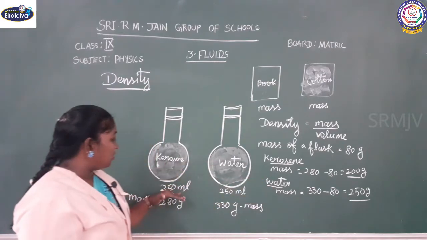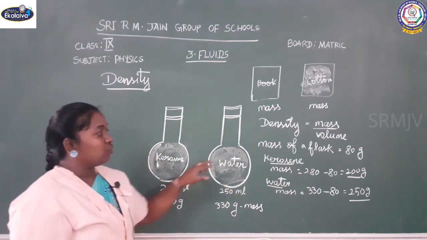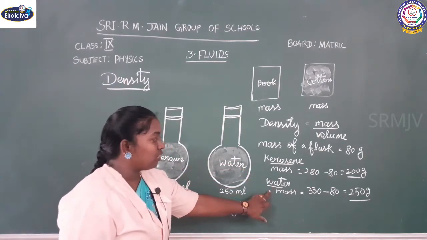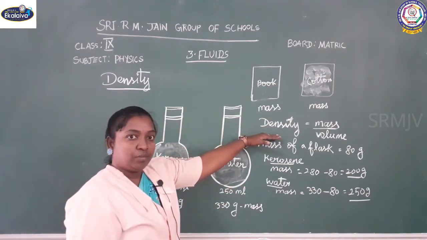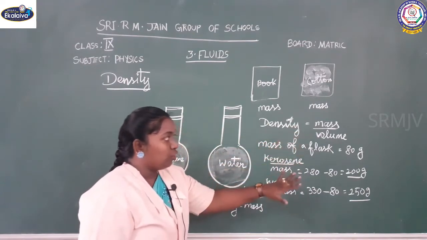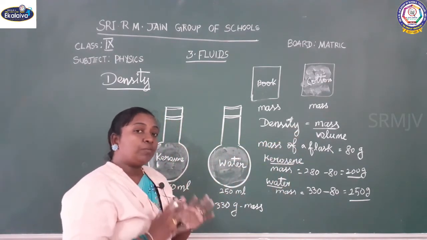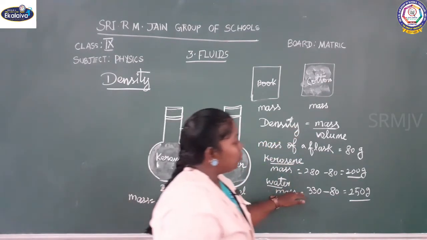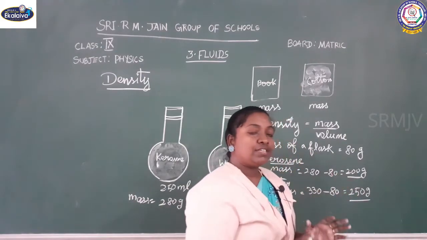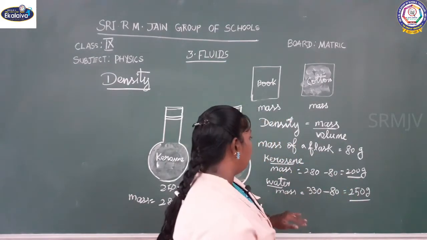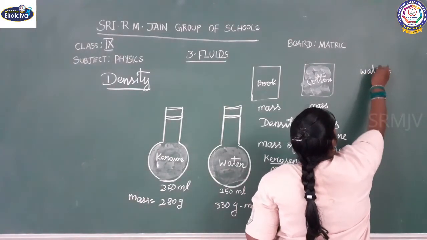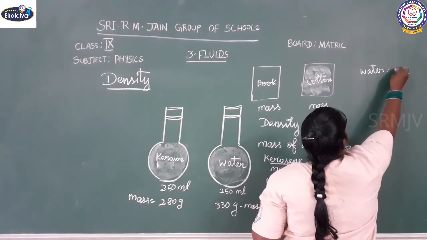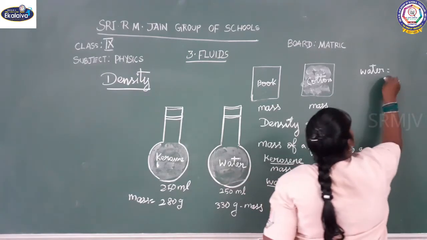We already know the volume is 250 ml. So the mass of kerosene and the mass of water, with this volume, if you apply the formula density equals mass by volume, we will come to know that density depends on mass by volume. Just let me do that now. First we'll take water. Okay, water density is mass by volume.